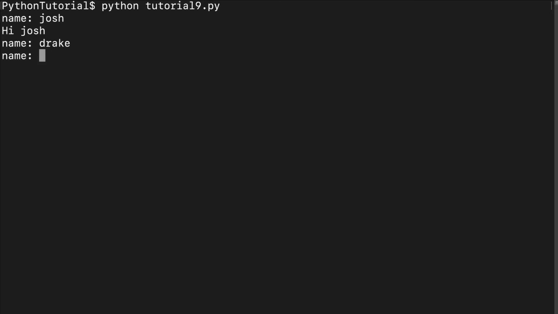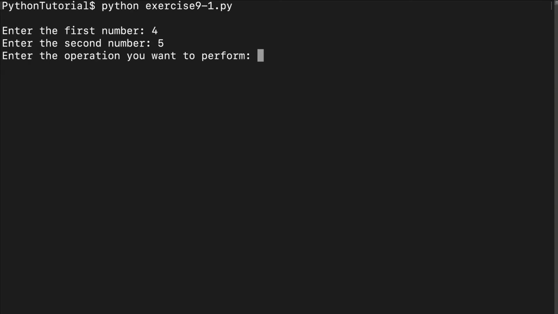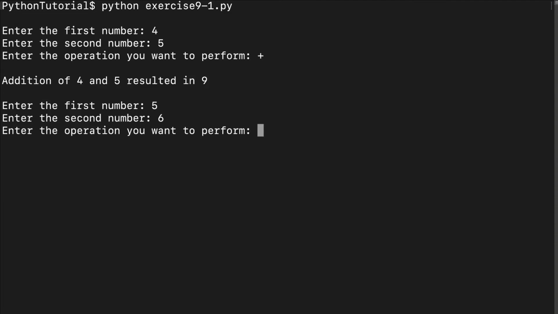So I have already coded it up, so let me just show you how it looks. So let's say we write the first number as 4, we write the second number as 5, and we want to perform addition. So we get addition of 4 and 5 resulted in 9. And now if we want to do something like 5, 6, and at this point we just want to quit the operation, we can just write quit anywhere. So the calculator terminated message was shown and the calculator terminated.